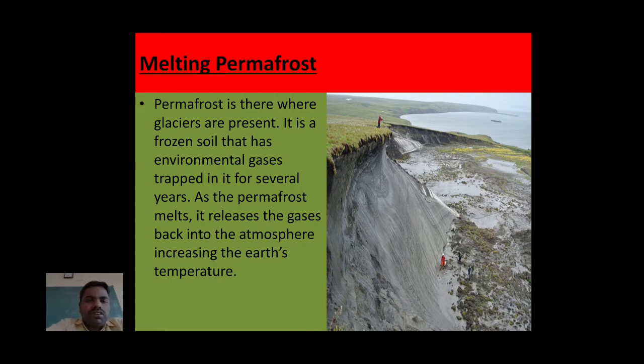When the permafrost starts to melt, the trapped gases are emitted into the atmosphere. That also leads to global warming, meaning an increase in the earth's temperature.